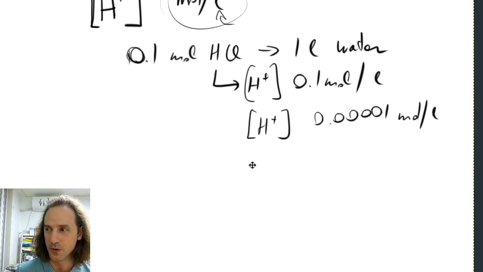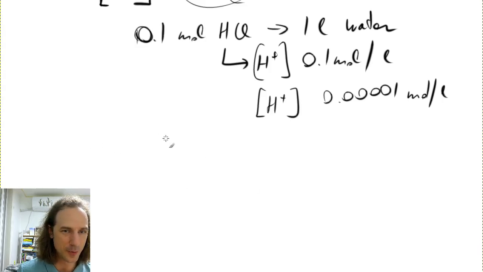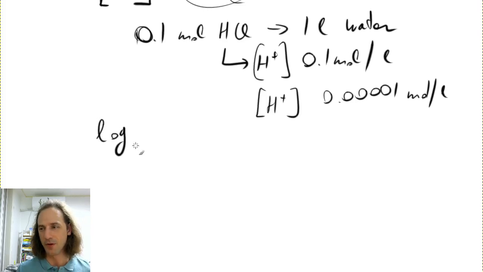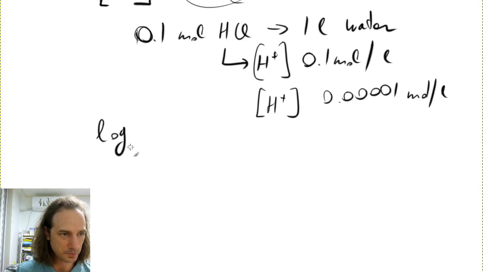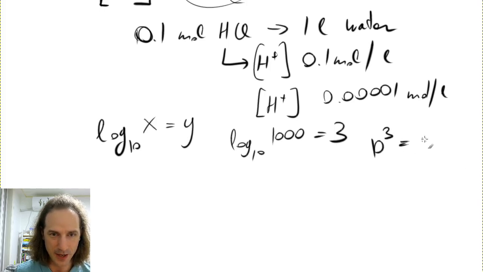So what we do when we need to handle multiple orders of magnitude is that we do the base 10 logarithm. And if you don't remember base 10 logarithm from math class, then, for example, log 10 of 1000 is 3 because 10 to the power of 3 equals 1000, right? So that means that we can describe this based on log 10. So here we have 0.1.